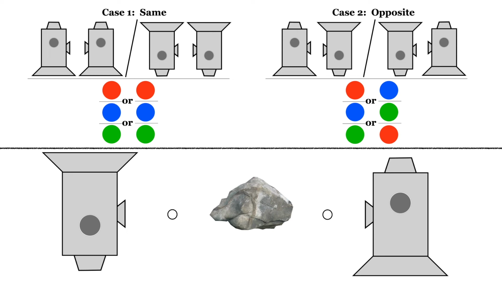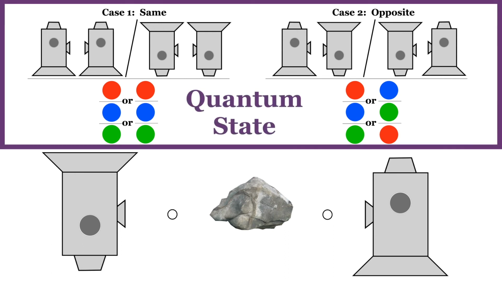Can we say anything at all about their color properties? Well, yes, we can say everything we know about the possible outcomes and correlations that is summarized in our table. And this collection of information is known as the quantum state of these particles. The quantum state of an object or group of objects is a description of the possible results for all possible measurements and all possible combinations of measurements. And quantum mechanics is mainly a technique for constructing such tables, or states, for different physical situations and physical systems. Though the table contains many possible outcomes of many experiments, it's the whole table that constitutes a single quantum state, describing one pair of particles.